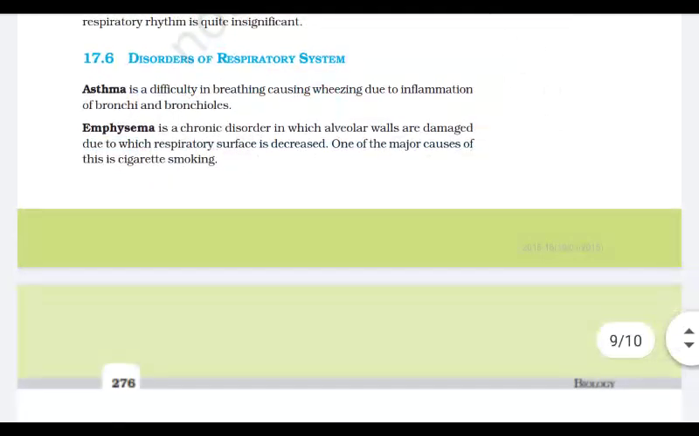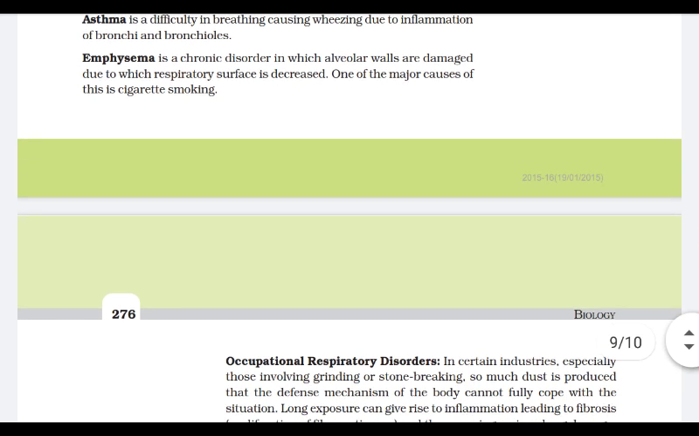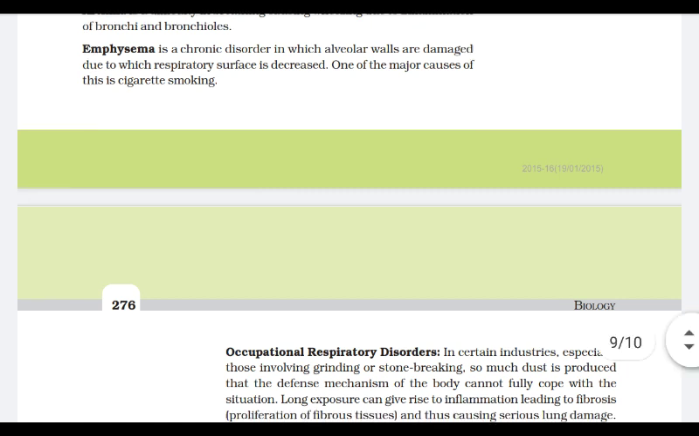There are different disorders of the respiratory system. First is asthma, which is difficulty in breathing caused by wheezing or inflammation of the bronchi and bronchioles. Emphysema is a chronic disorder in which the alveolar walls are damaged. Its reason is cigarette smoking.